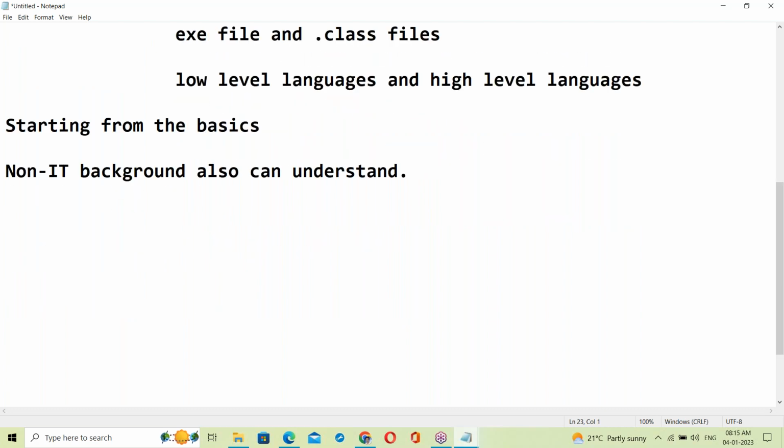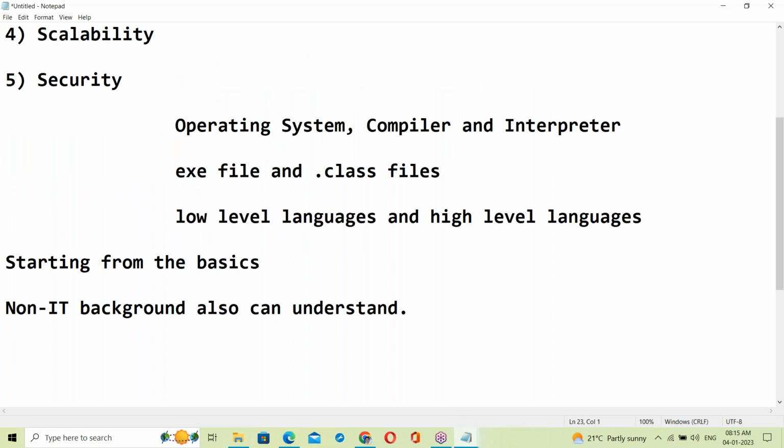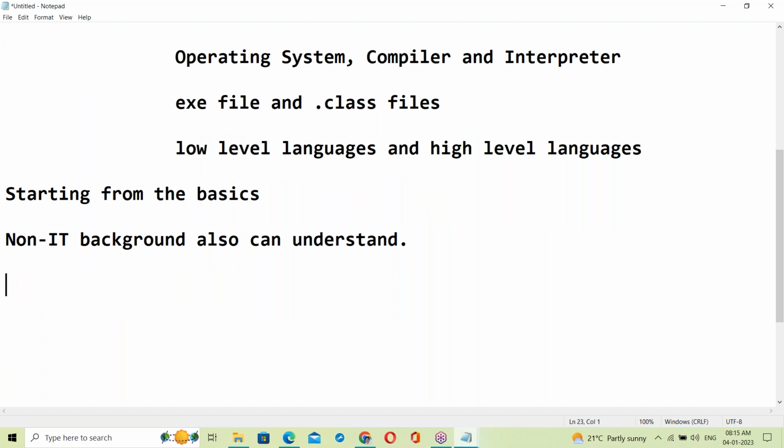Even people with 5, 6, or 10 years of experience may not know some of these basics. There are some unknown facts here, so let us see that kind of basics. I'm starting from the very basics.